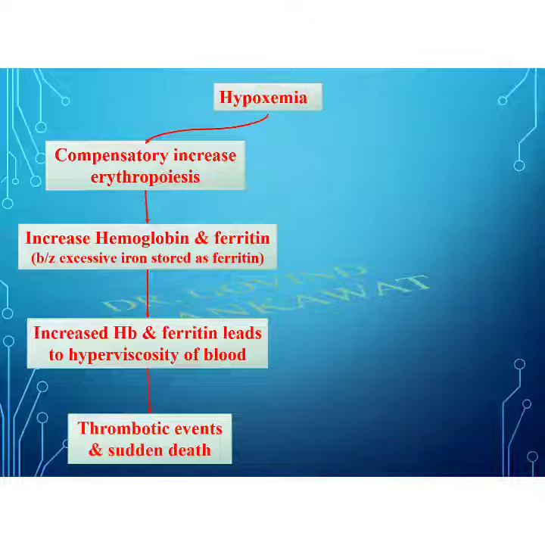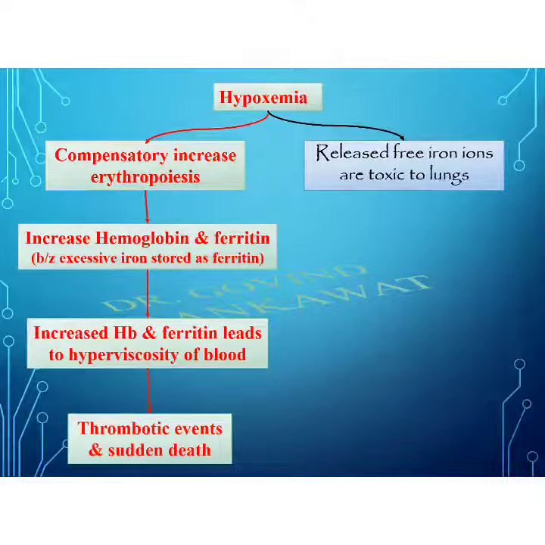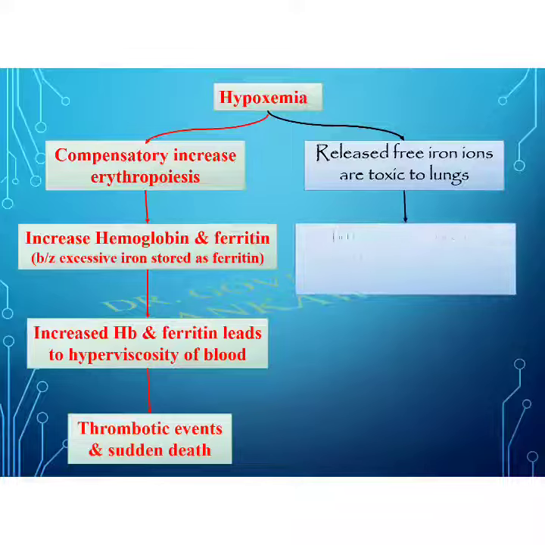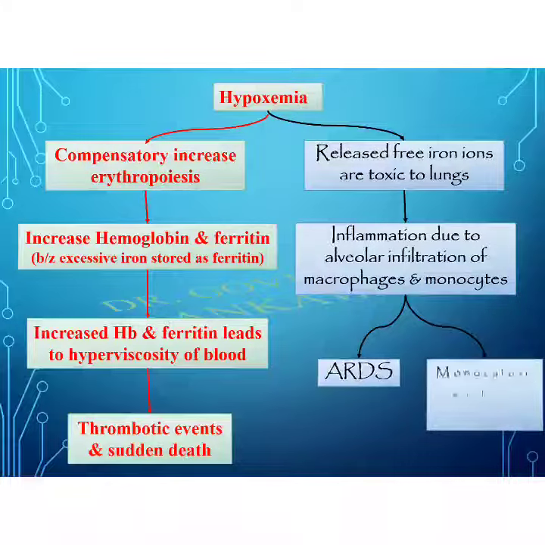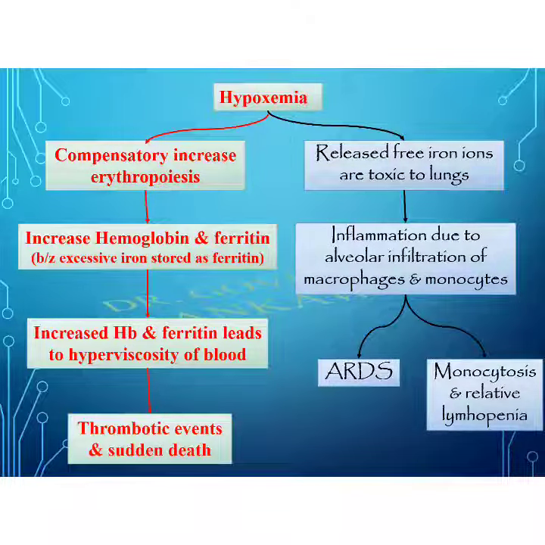Next, this released free iron is toxic to the lung, so it leads to inflammation in the lungs due to alveolar infiltration of macrophages and monocytes. This inflammatory process produces ARDS, and the increased inflammatory cells produce monocytosis and relative lymphocytopenia in the hemogram.